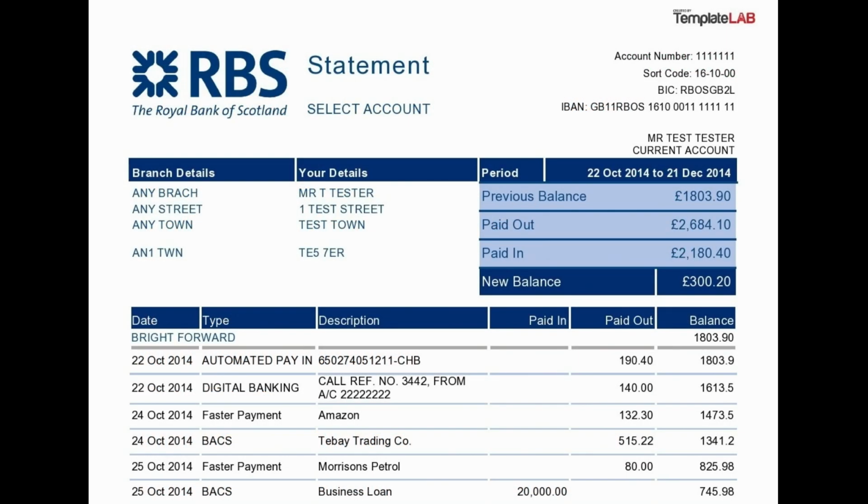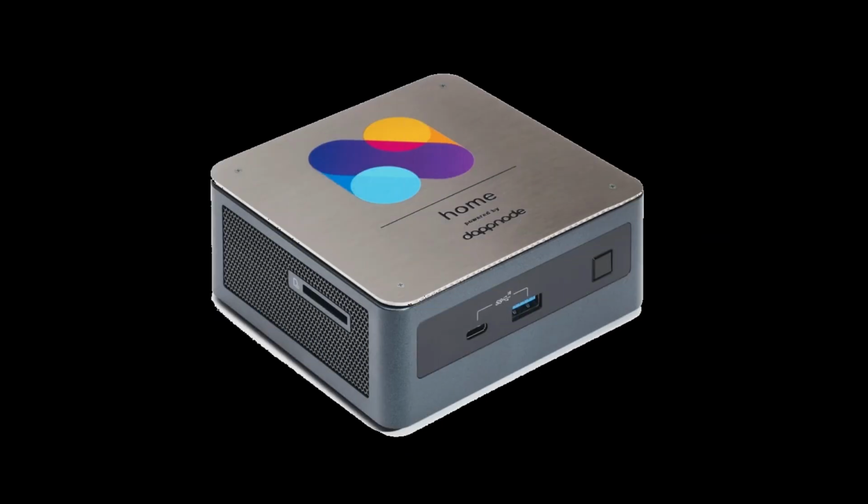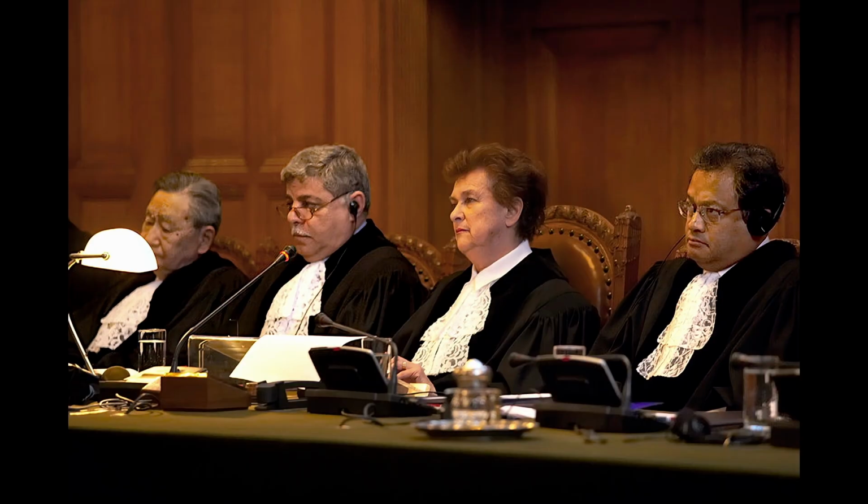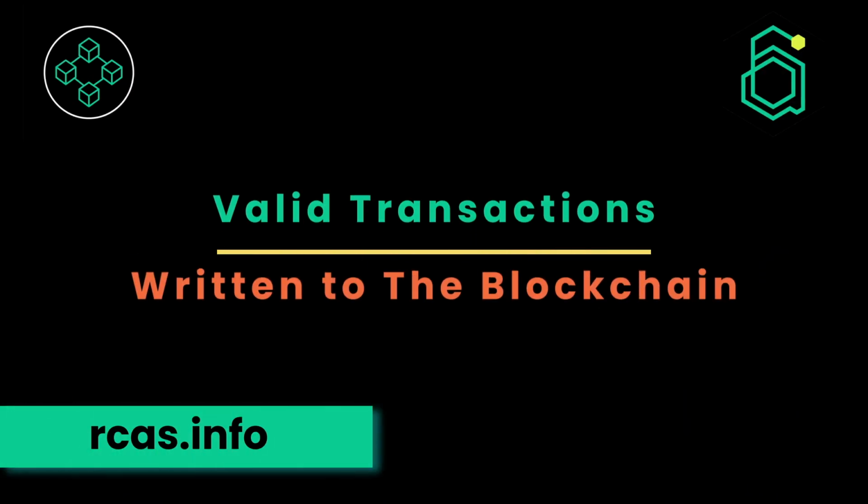Unlike your bank or the Visa network, there is no single trusted entity responsible for maintaining a ledger of all balances on the blockchain. Instead, there are multiple copies of the blockchain stored and updated on many computers across the world. These computers are called nodes. If one of them has an inconsistent record, it will be rejected by the network and the remaining nodes will continue to be updated. There is nobody to make a judgment call if your digital assets have been taken away from you in an ethical or unethical way. If the transactions are valid, they will be written to the blockchain.